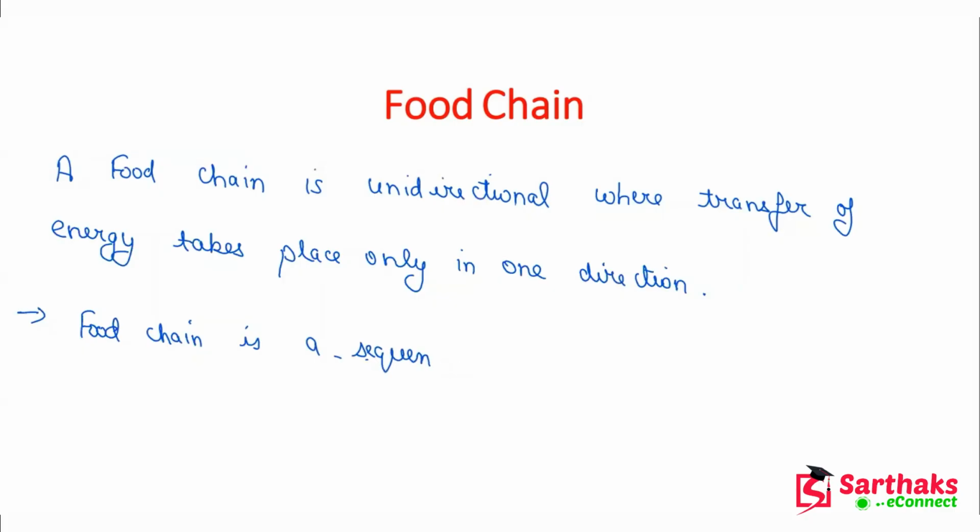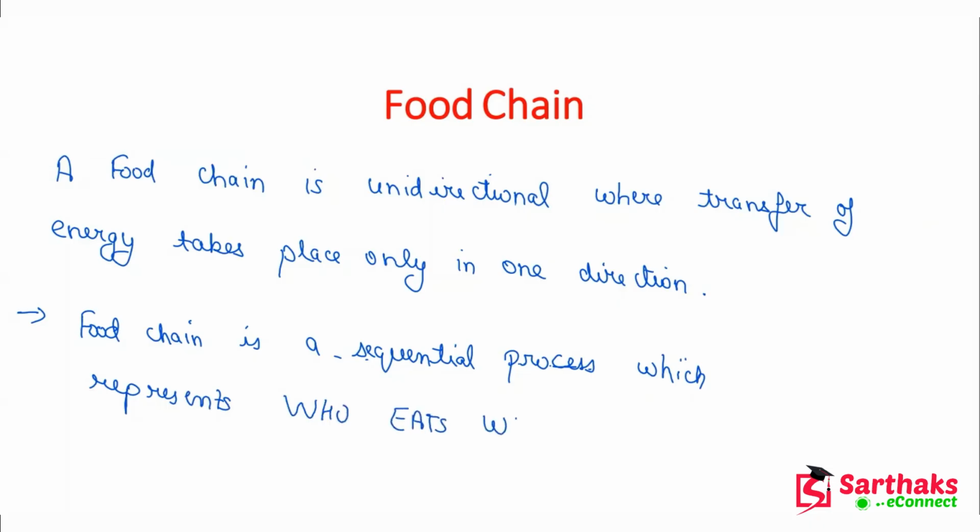We can define it as a sequential process, that means it is in sequence, and it represents who eats whom. So who is going to eat whom? It's a process, and it's sequential steps of that only.